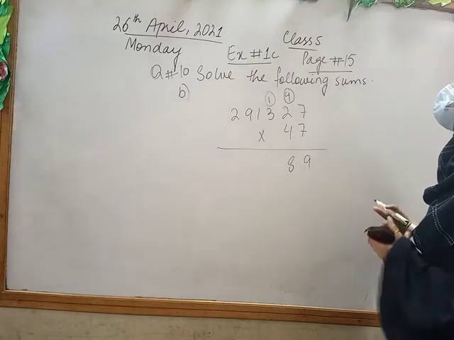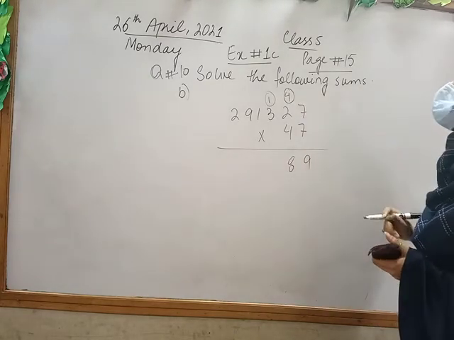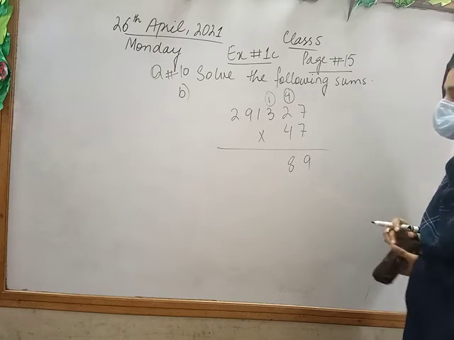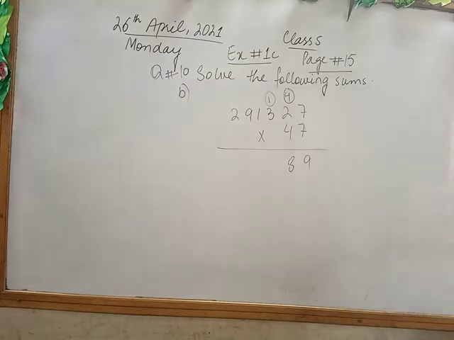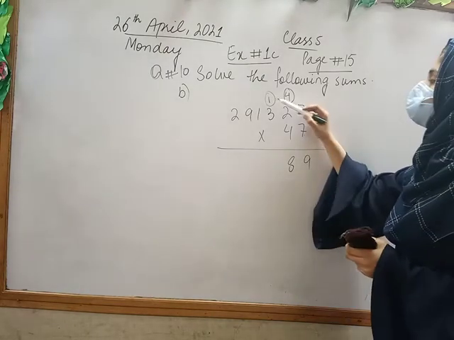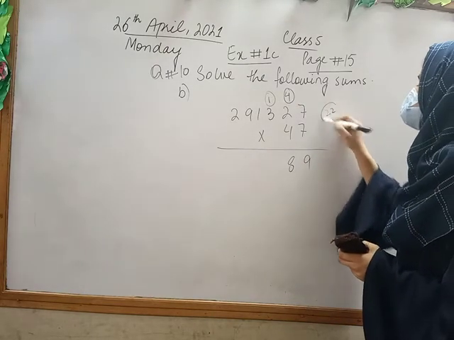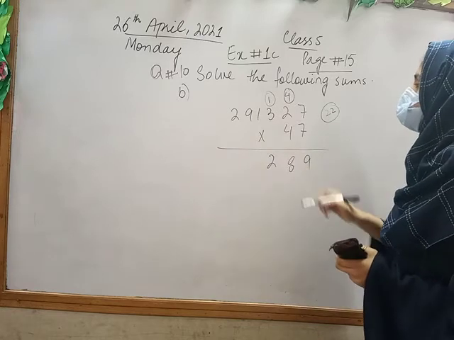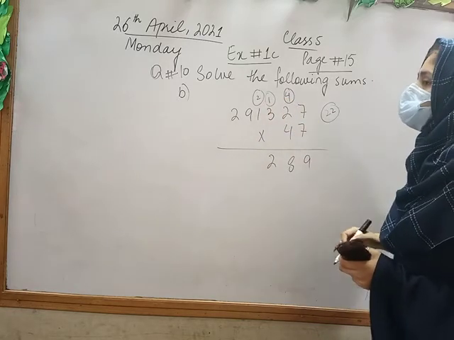Now next, which is 7 times 3, class? Yes, Alvina, you tell me. 7 times 3. Very good. 21. So 21 plus 1 is 22. So I will write 2 here and 2 as a carry.